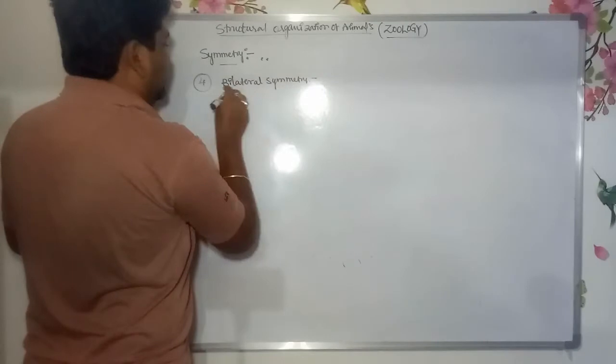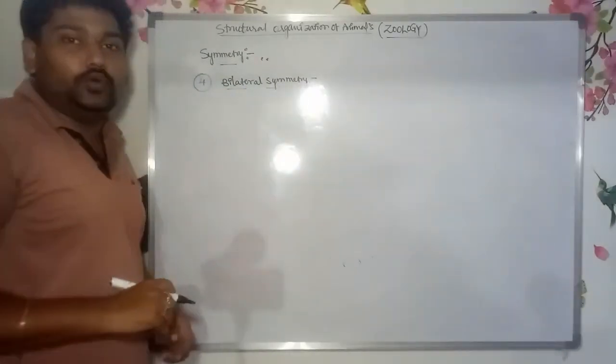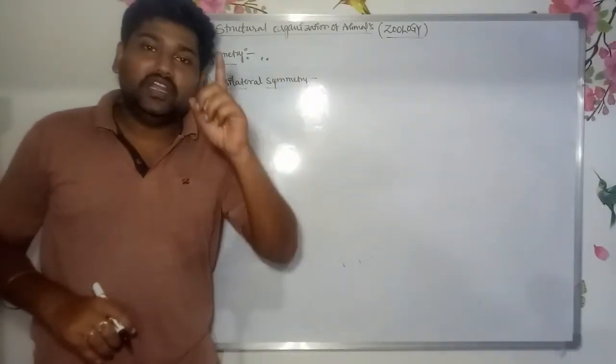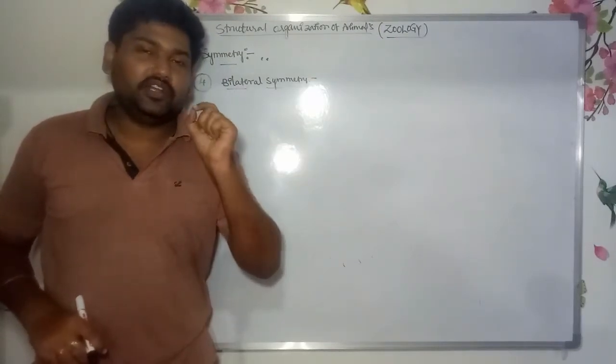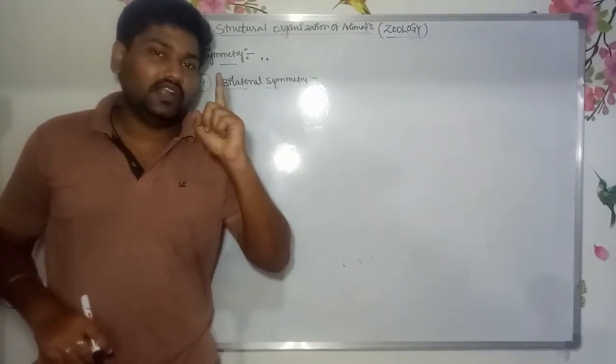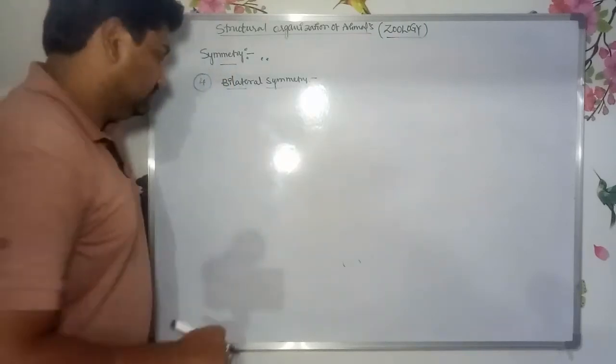Bilateral symmetry is nothing but the body of the organism can be divided into two equal halves along only one plane of the central axis.